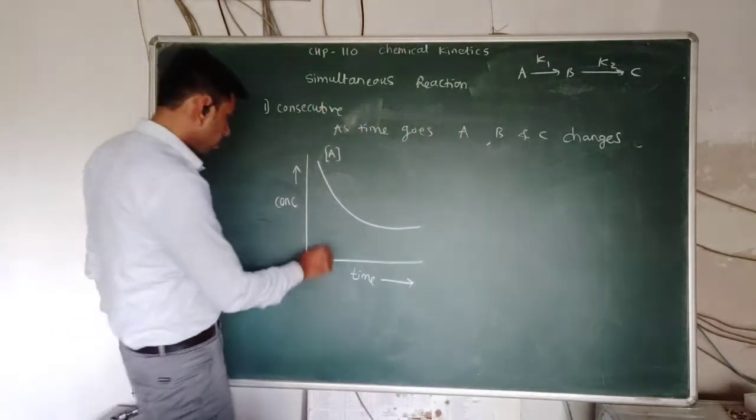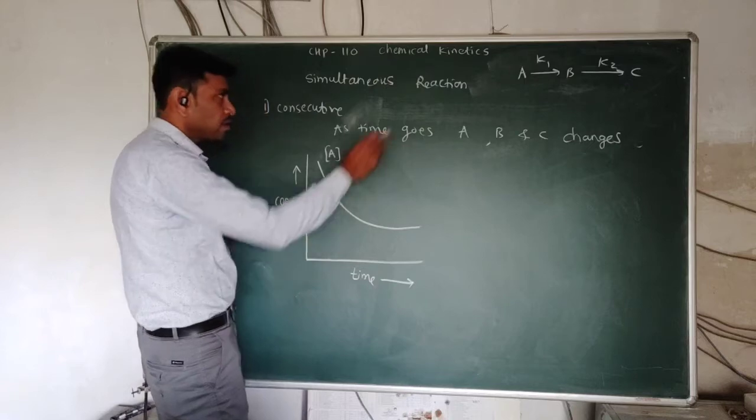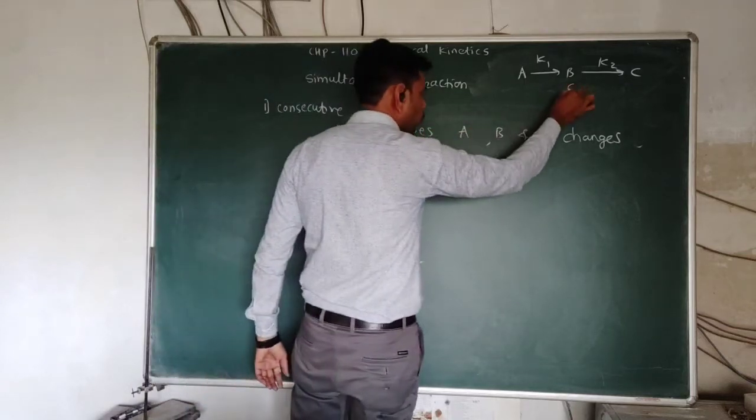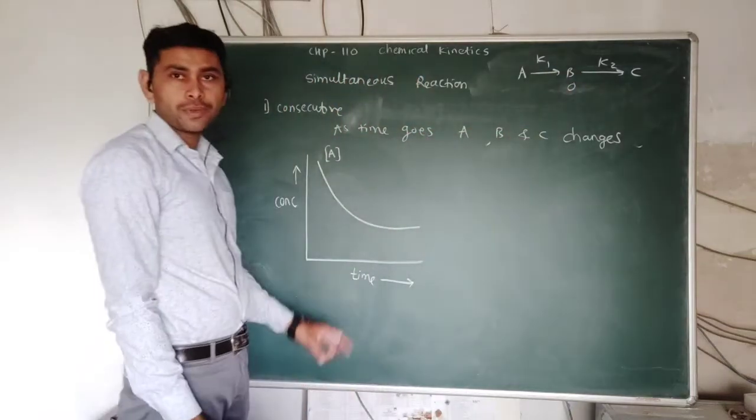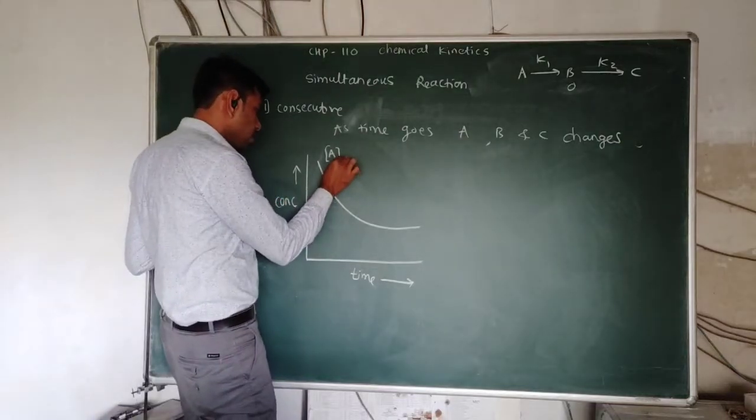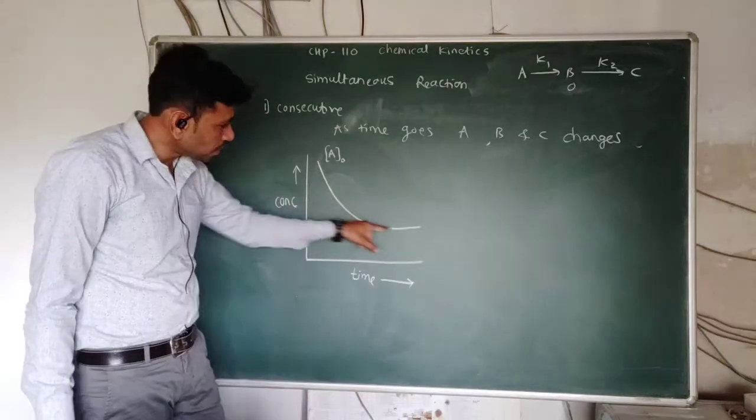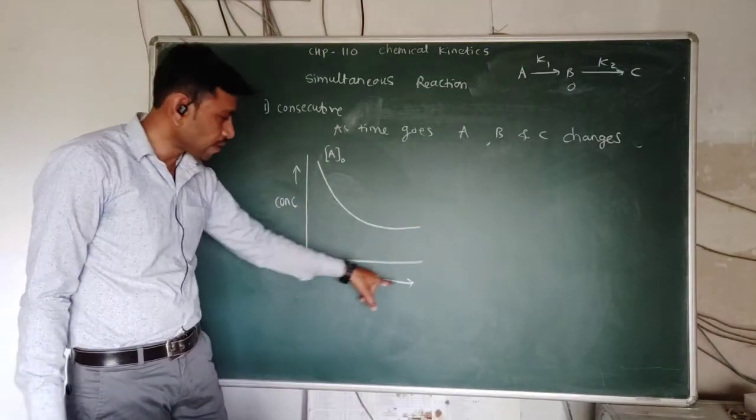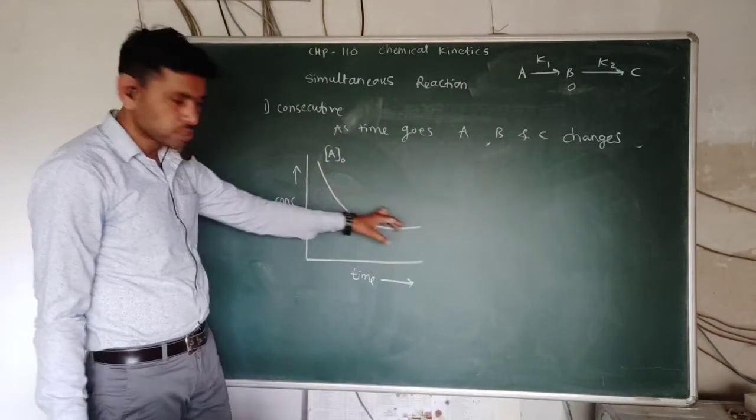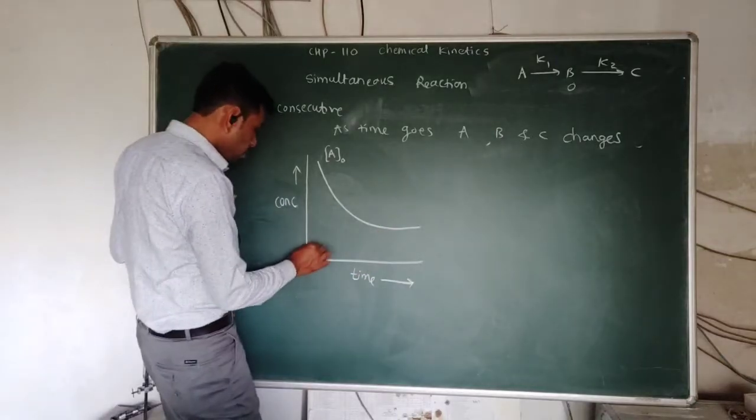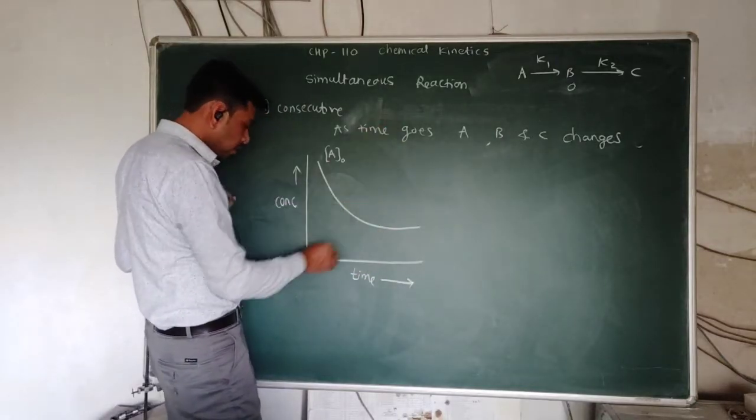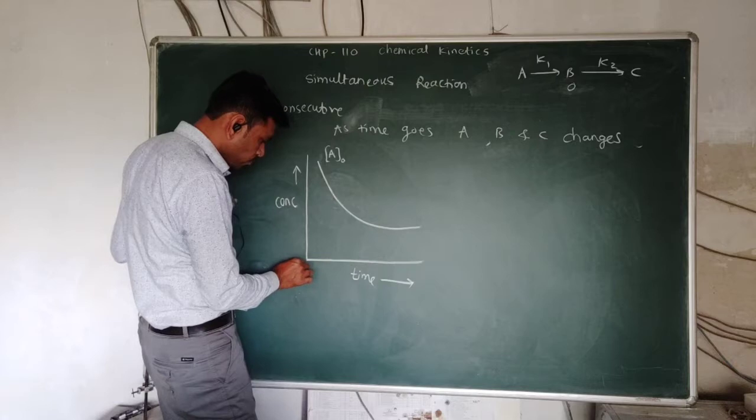Okay, what about B? Initially the concentration of B is 0. So the initial concentration of A is what? A0. It goes on decreasing as time goes forward. Now what about the concentration of B? Initially the concentration of B is 0.